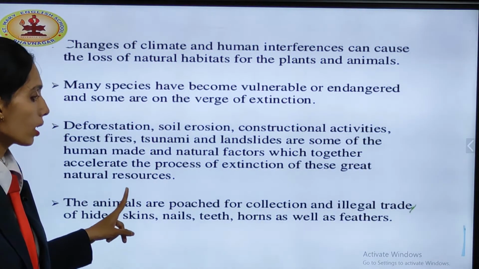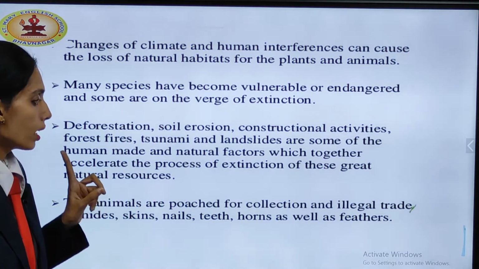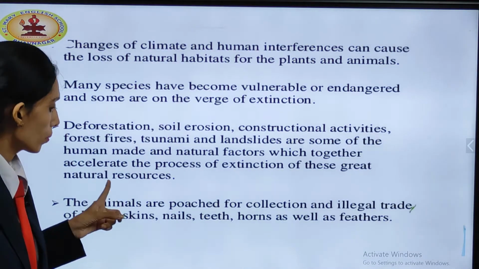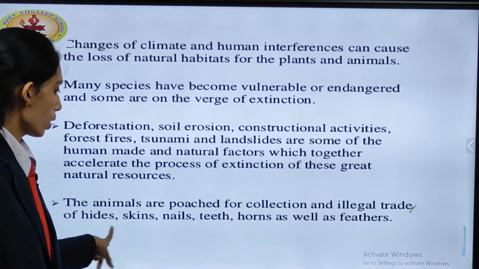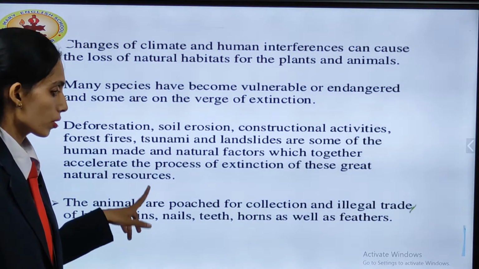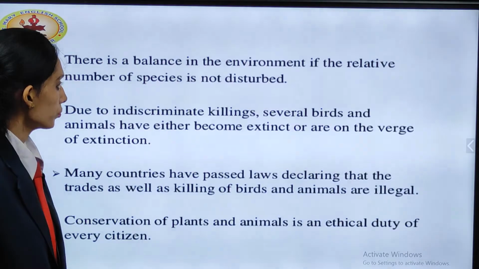It's an illegal trade if we are poaching animals. If we are trying to kill animals, it's an illegal trade. You can get behind bars and you can't sell off these things. First of all, you can't take any of the animals.